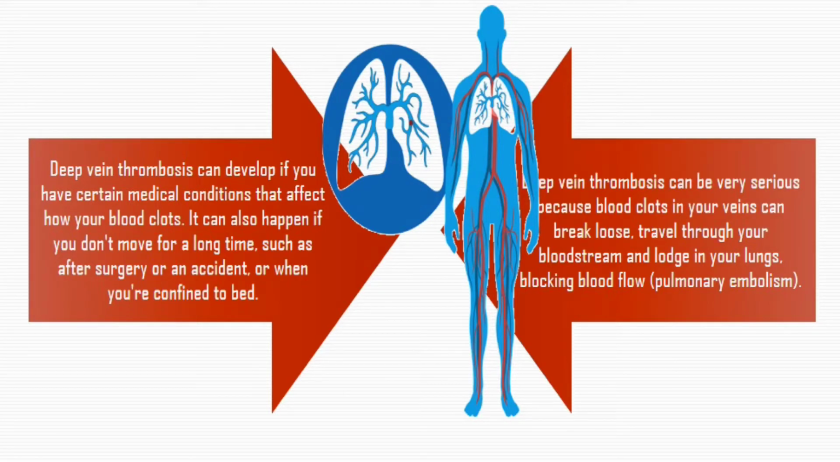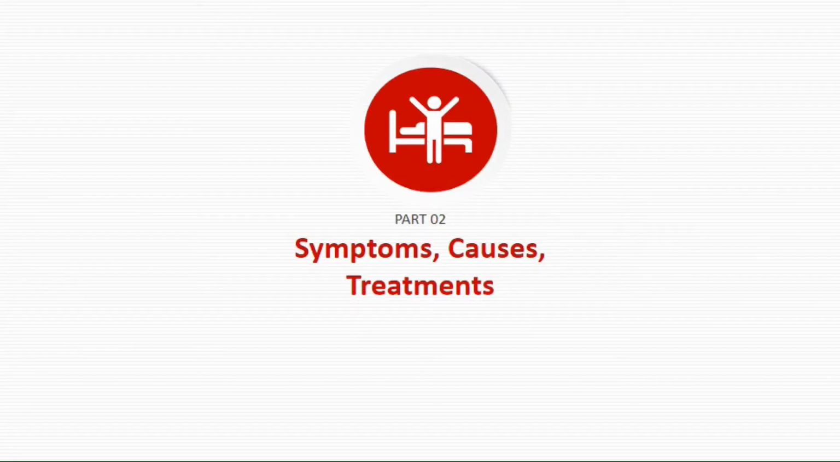DVT can be very serious because blood clots in your veins can break loose and travel through your bloodstream and lodge in your lungs, blocking blood flow, which is called pulmonary embolism. Let's move on to its symptoms, causes, and treatments.